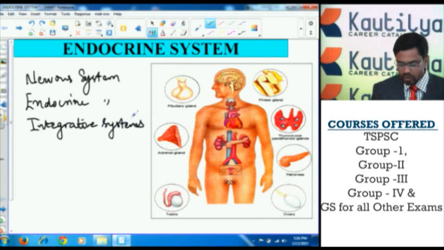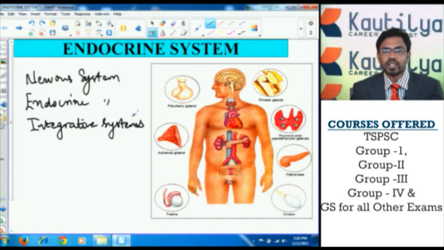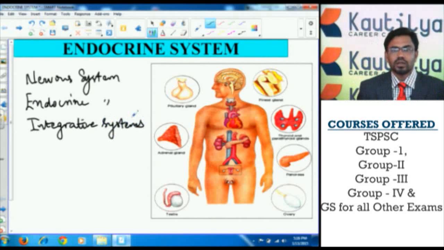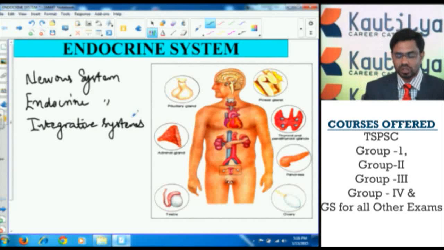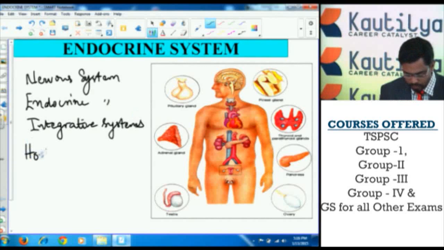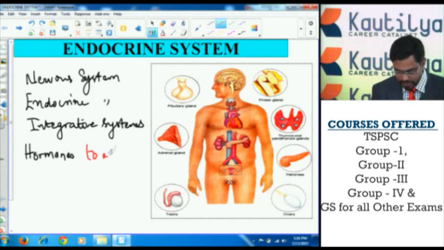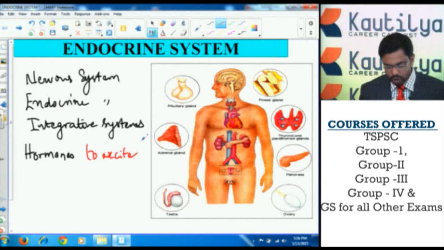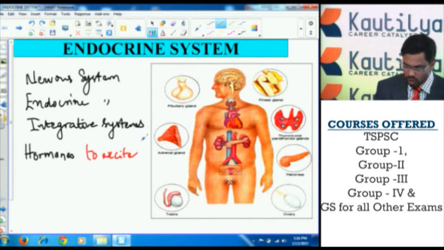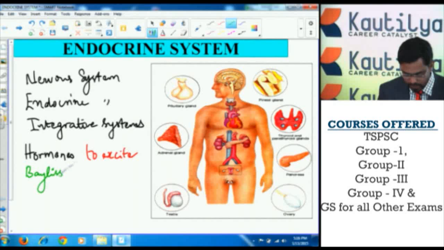The nervous system coordinates the body functions through the transmission of electrochemical impulses called nerve impulses, whereas the endocrine system shows its activities by secreting some chemical messengers called hormones. The term hormone means to excite or to stimulate. The term hormone was coined by scientists Bayliss and Starling.